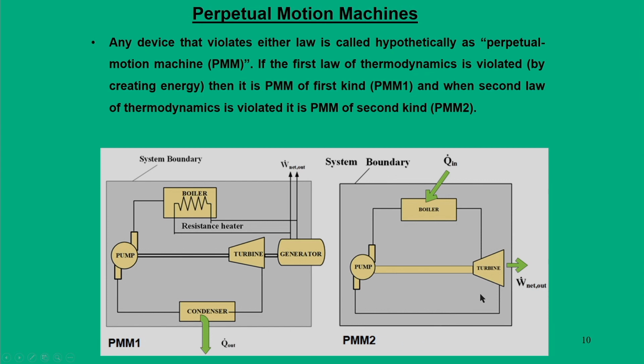In a similar concept, we have a power plant which operates a turbine, pump and boiler, and it takes QH amount of heat and produces work output, but there is no heat rejection. That means it violates the Kelvin-Planck statement. So, we call this a PMM2. Okay, so these are the hypothetical machines.